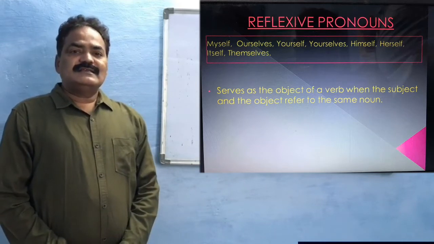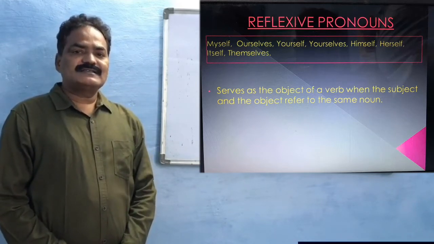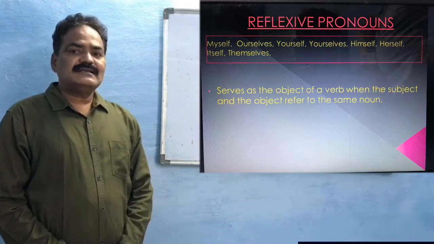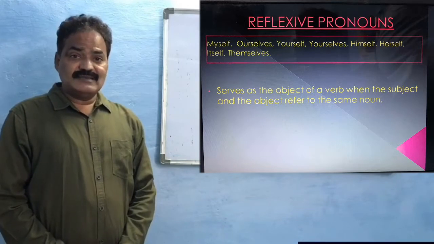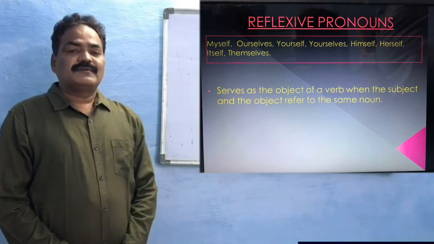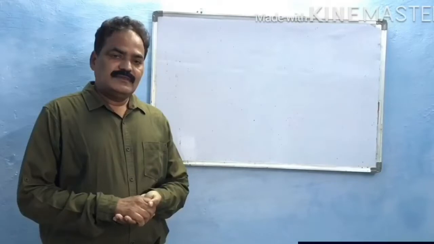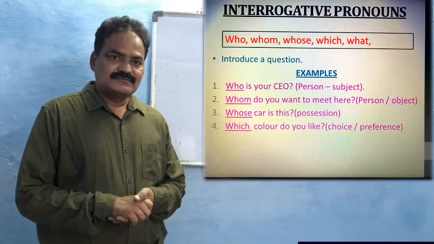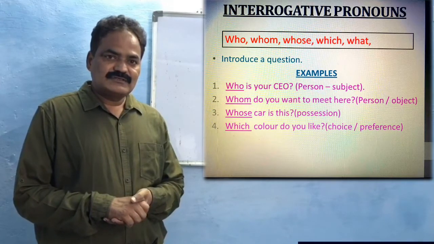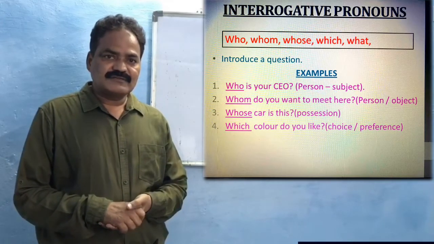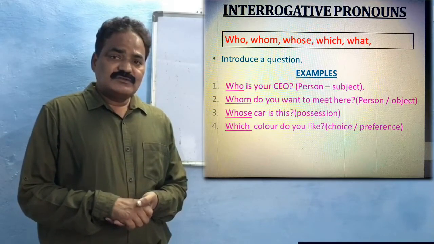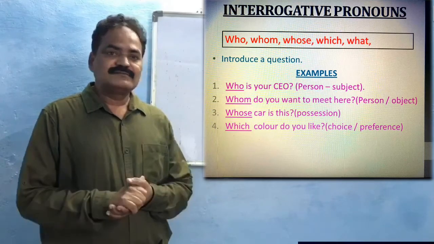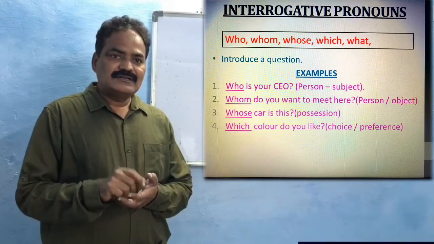And these pronouns serve as the object of a verb when the subject and the object refer to the same noun. For example, interrogative pronouns. Interrogation means question, to know, to get something. So the pronouns which are used to get some information are called interrogative pronouns.